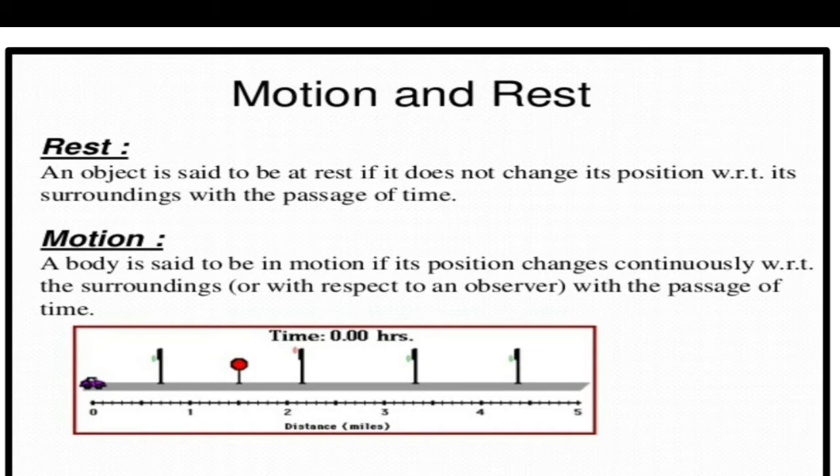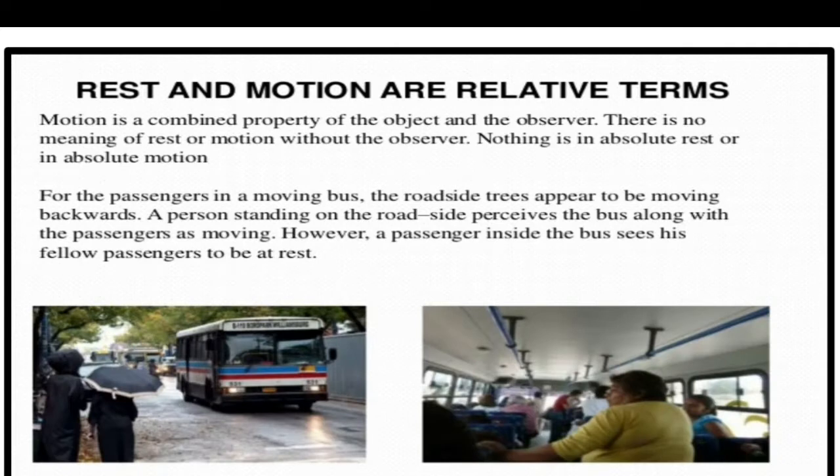When will you say that a body is in the state of motion? When it changes its position with respect to time. Got it? We will discuss these things in detail. When you stand on a road and you see the vehicles passing by, you can say that those vehicles are in the state of motion.